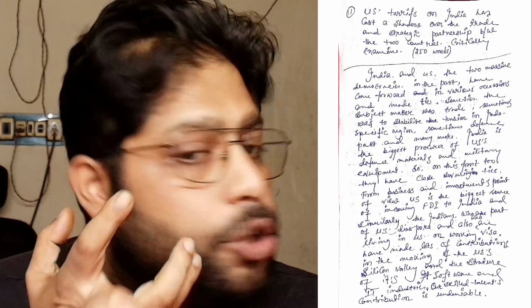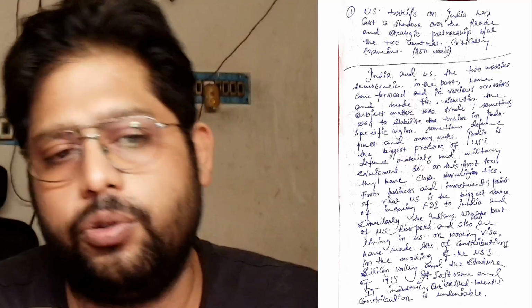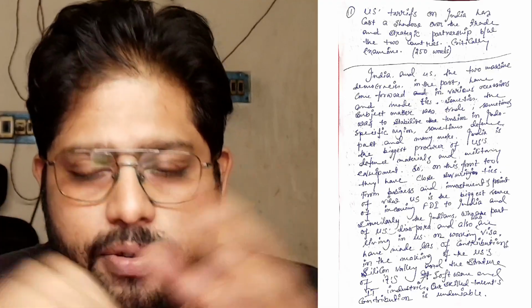So actually we have 4 points to understand. First, we should have a good introduction. In the introduction, here I have written the importance of the US and India relationship, the areas on which these two countries have worked together jointly, and the ventures they have taken jointly in some aspects of international issues. So this is also important to understand. In the introduction I have mentioned those things.